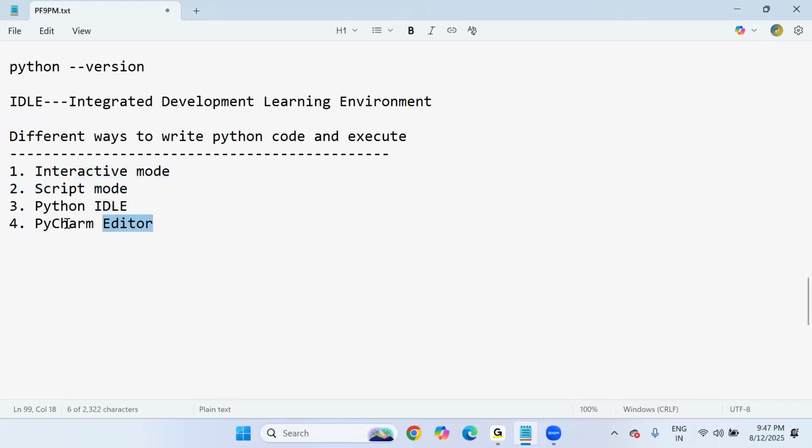Finally, we will launch PyCharm. Once we launch the PyCharm editor successfully, from there onwards I will use only PyCharm for my upcoming sessions. But why is PyCharm recommended, and why not these three options? In the initial stage of learning, you must use a proper and official editor of Python so that you get an advantage.